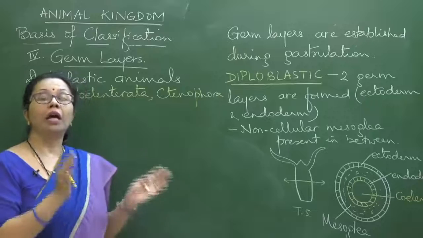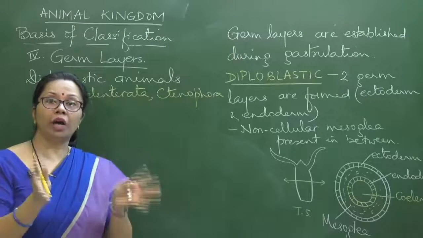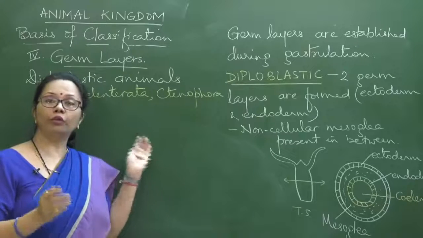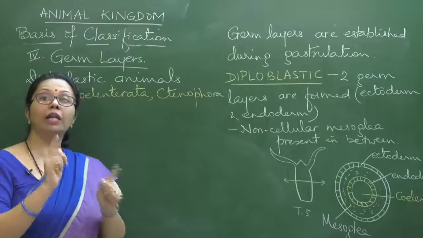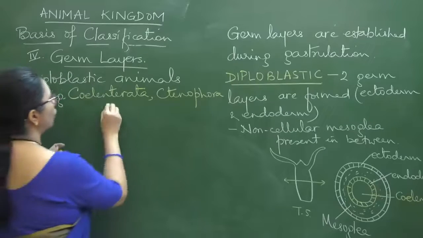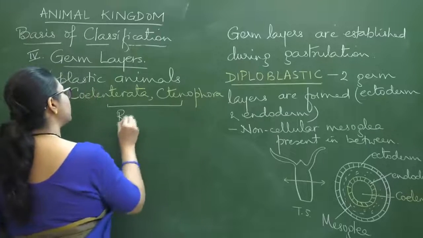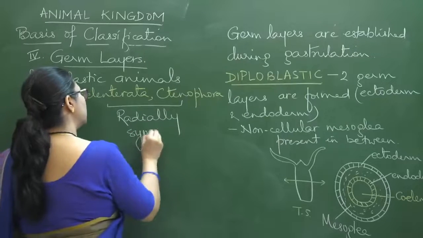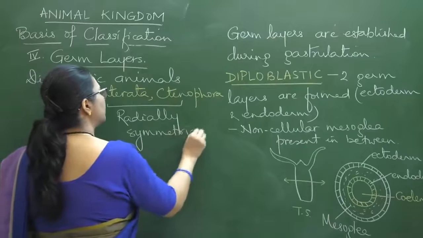So truly radially symmetrical all through their life are these two phyla, and both of them are diploblastic. So we can link these two things together, that these two are also radially symmetrical.